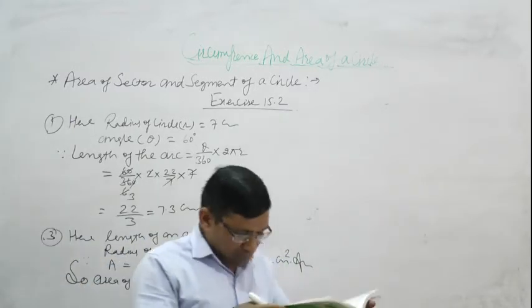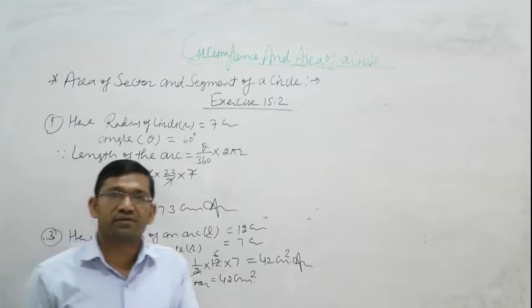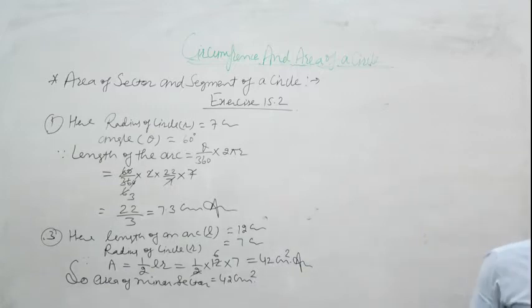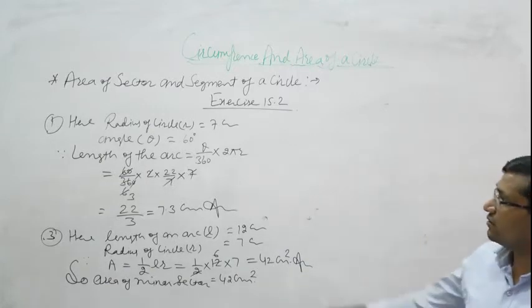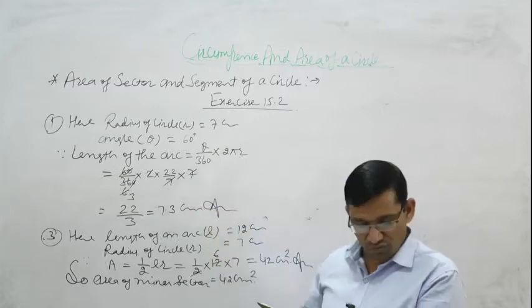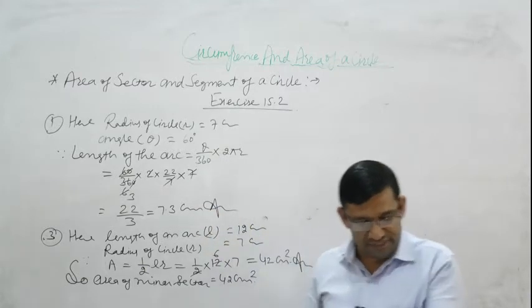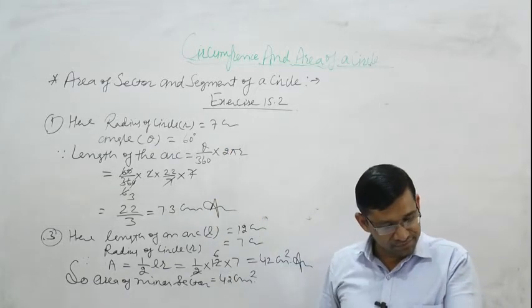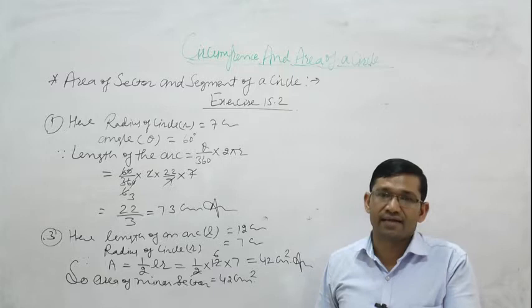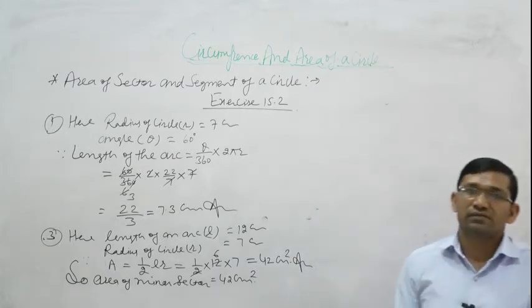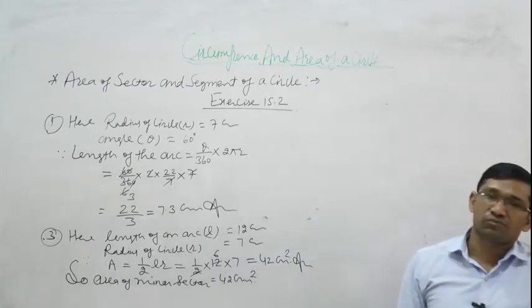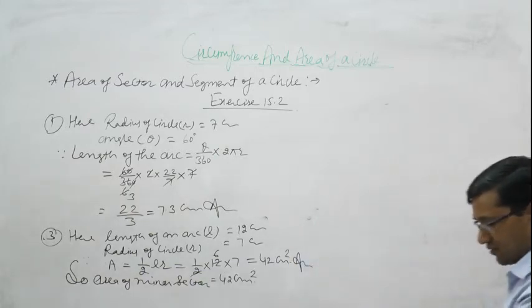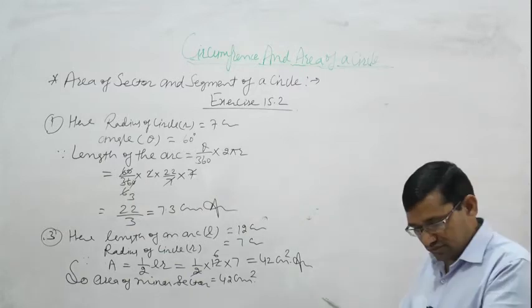Now question number 4. Question number 4 is a very simple question. You use the formulas directly. Part first, length of the arc: length of an arc is theta upon 360 into 2 pi r. Second, area of the sector: area of the sector is theta upon 360 into pi r square. And third, area of the segment: area of segment is theta upon 360 into pi r square minus r square upon 2 sin theta. So you can easily solve this question.